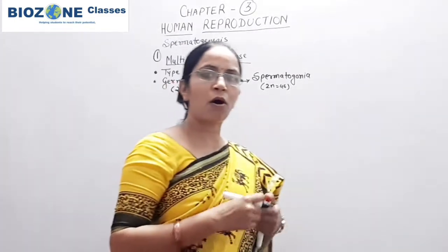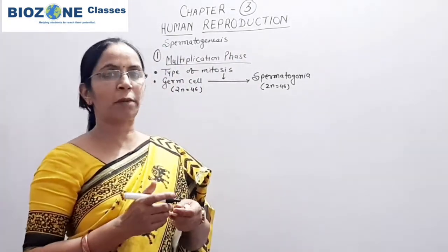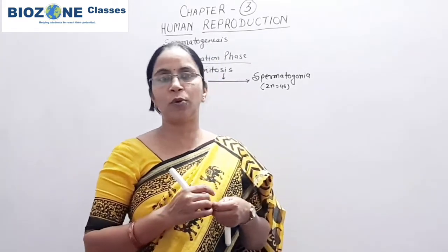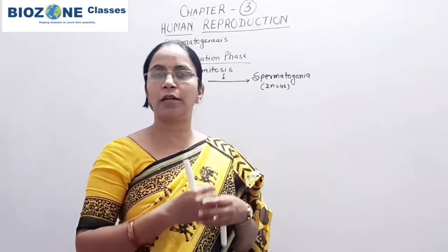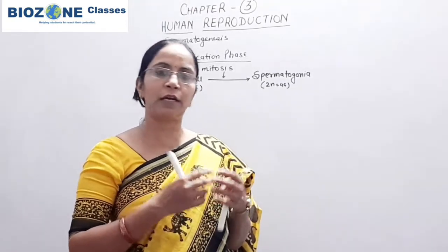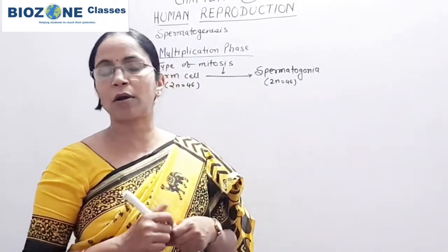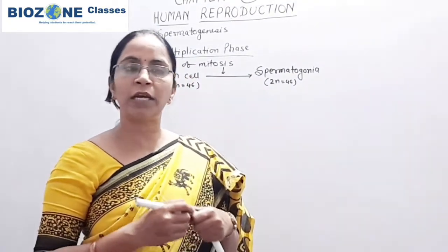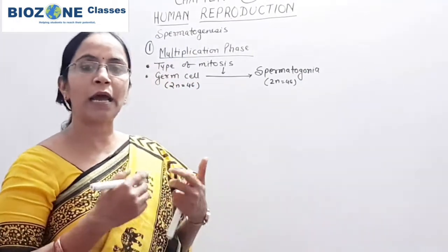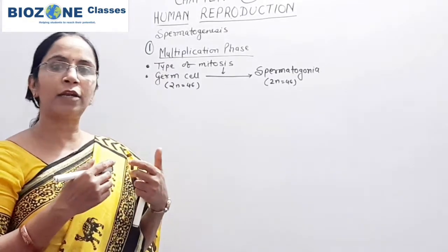So this you remember. Now this is the mass of spermatogonia. Two types of spermatogonia are present in the seminiferous tubule. One type of spermatogonia continuously undergoes mitosis division, and those spermatogonia which regularly undergo mitosis and produce new spermatogonia are defined as the stem cells, whereas the other spermatogonia, the newly produced spermatogonia, enter the second phase of spermatogenesis, that is the growth phase.